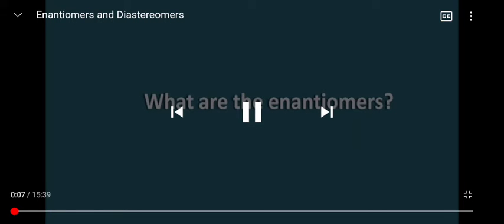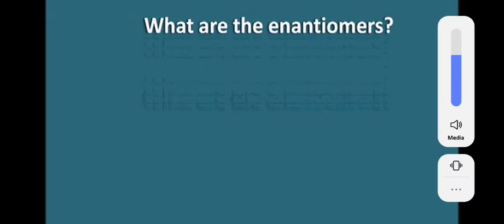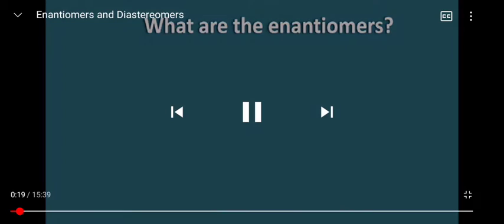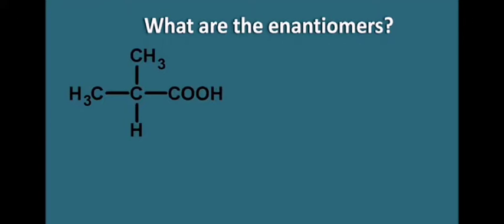What are enantiomers? When we deal with the term enantiomers, we remember that these compounds are stereoisomers which are mirror images of each other. Suppose we take one compound like this. This compound is not stereoactive because this carbon is attached to two similar groups, the CH3 groups. Since the carbon is attached to similar groups, this carbon is not a chiral or asymmetric carbon, so it is not optically active. Since it is not optically active, it cannot form enantiomers.